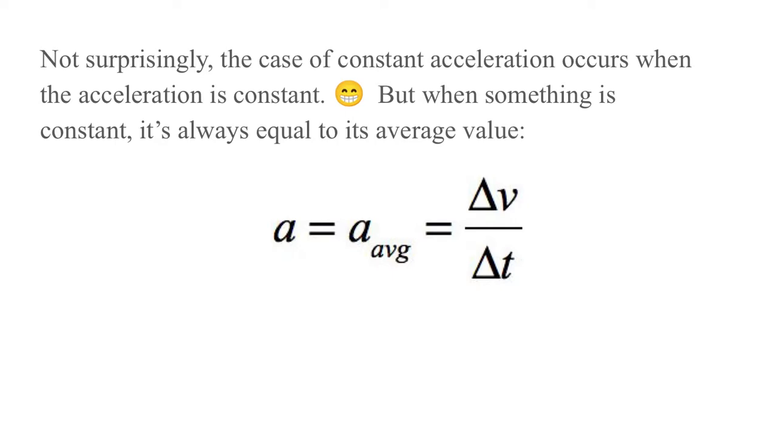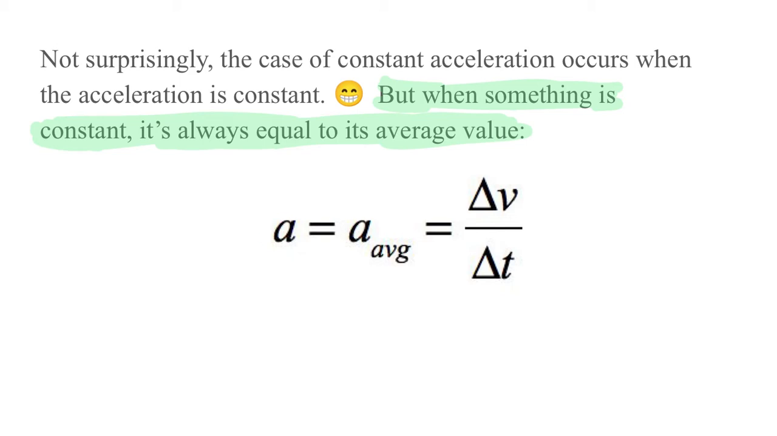Sort of duh. But when something is constant, it's always equal to its average value. And I want to stress this again every time it comes up. When something is constant, it's equal to its average value. Because in general, the average value has easy equations, whereas the varying thing has weird calculus stuff. So if we can take advantage, then we can make life easier, and that's what we do here.